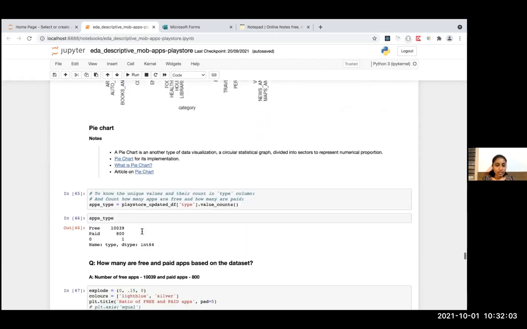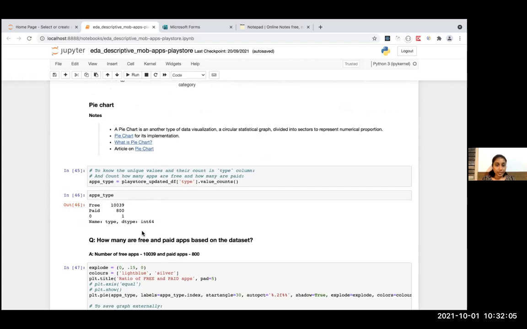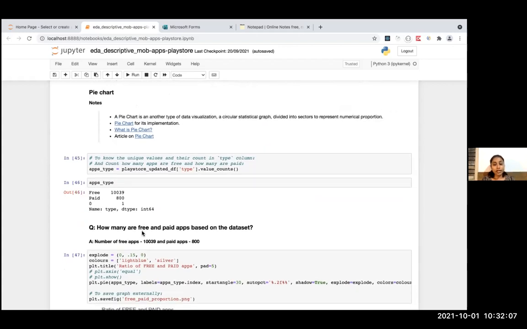And next, let's move on to the next chart. That is a pie chart. This is also another good graph that will help you to represent the information in terms of proportions. Basically, a pie chart can be applied for numerical columns to derive numerical proportions. And I have provided additional information if you want to read more on that.